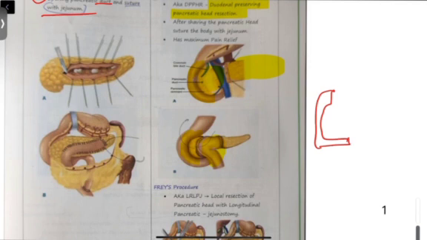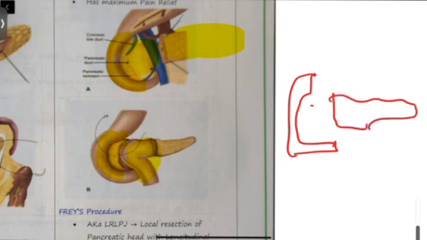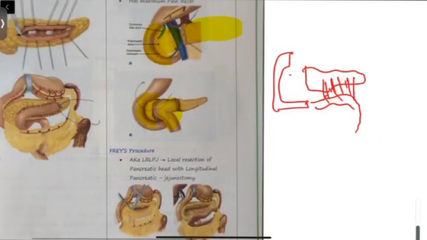Okay, so there is only body left now. Isn't it? This much we have removed. So this body, whatever is left, the duodenum, this continuation part will be jejunum. So this body will be sutured with, jejunum will be sutured with the body of the pancreas. That's it, simple. So this part is empty now.